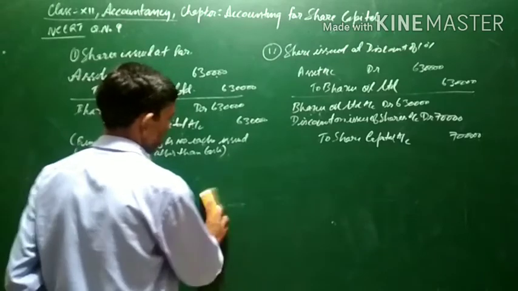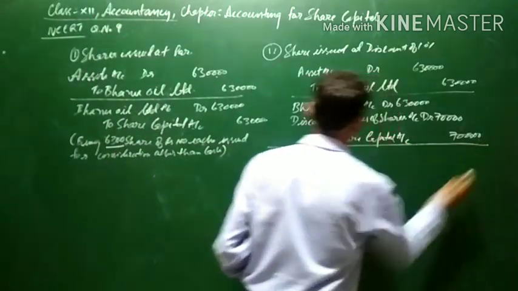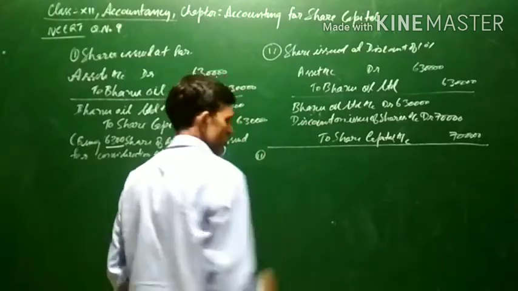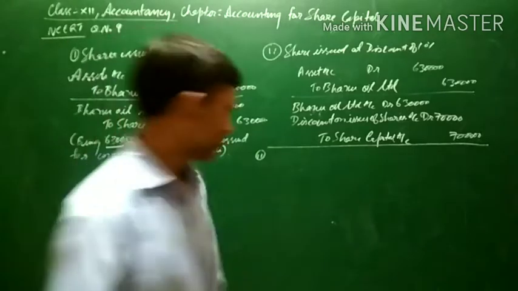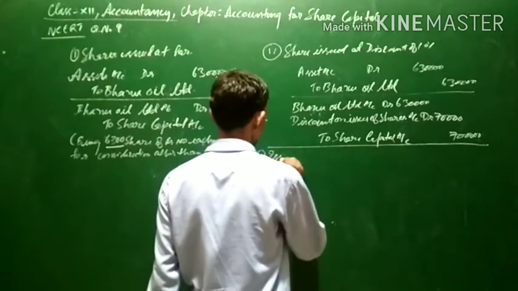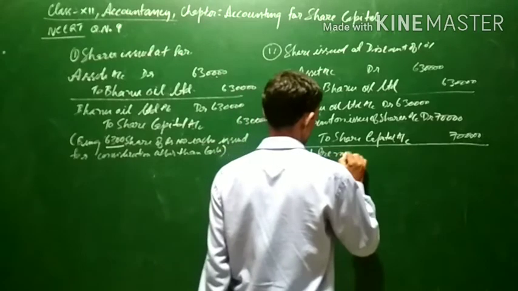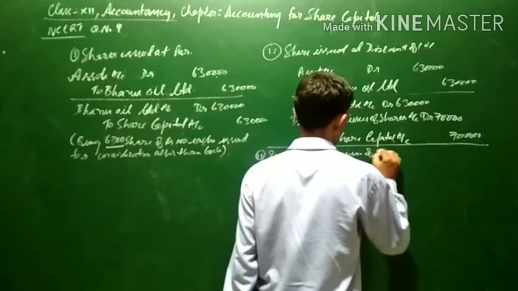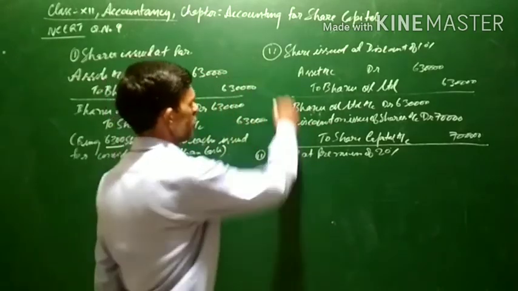Now let us come to the third scenario, shares issued at a premium of 20%. Now the first general entry will remain the same.